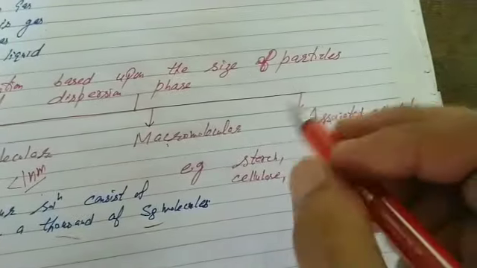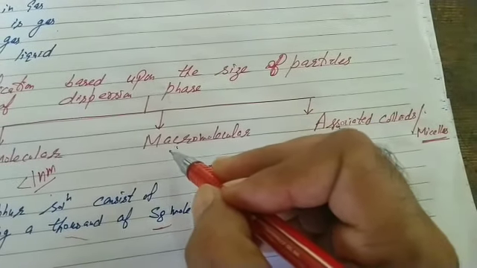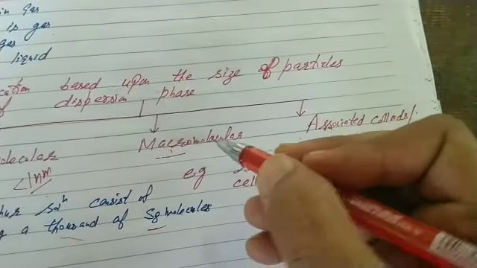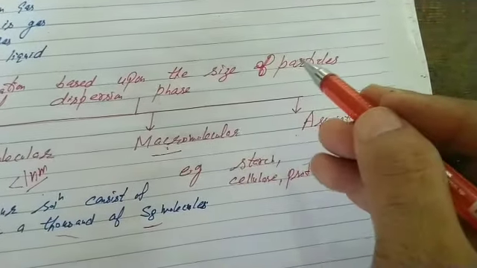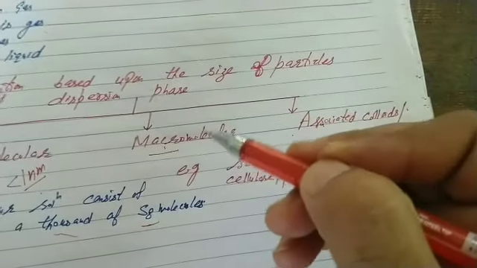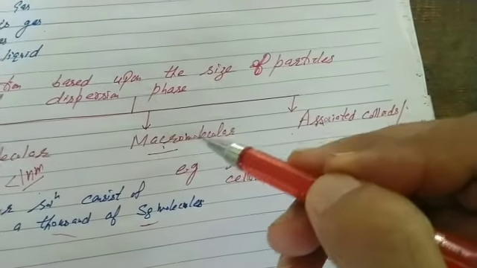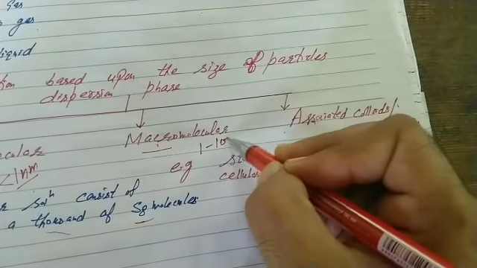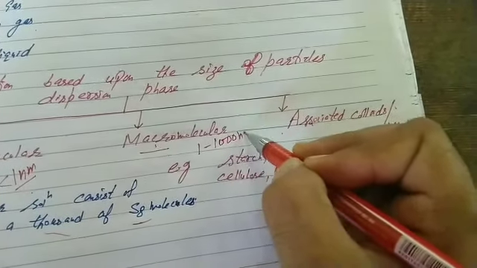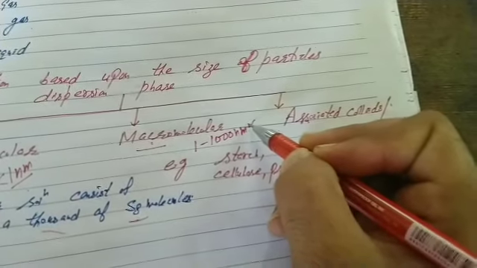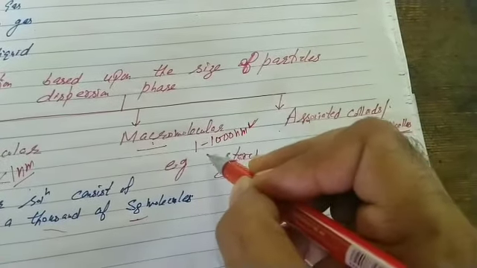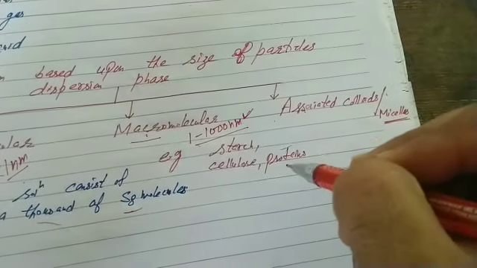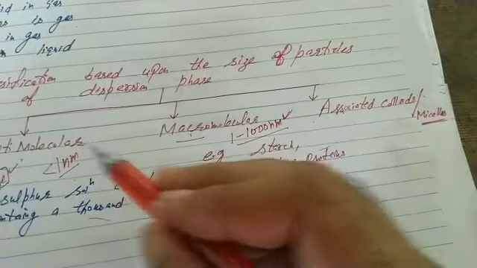Second, macromolecular colloids. Students, macro, if you know, macro means large. In these colloids, the particles of dispersion phase are sufficiently large in size, comparable to those of colloidal range. They already come within the colloidal range. But we write: particles of dispersion phase are sufficiently large in size, that is comparable to those of colloidal range. Examples: starch, cellulose and proteins. Please at first write their definitions in one line.